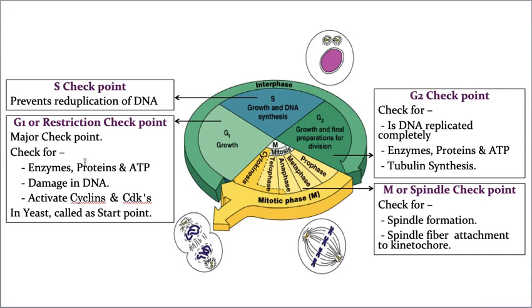Whereas for cell division, it needs ATP. If there is no energy, the cell cannot do anything. That's why it checks whether ATP is synthesized or not. So in this G1 checkpoint, enzymes, proteins, and ATP will be properly checked, along with damage in DNA, because the very next phase after G1 is nothing but the S phase. In the S phase, as I also told you in the last 5 minutes, duplication of DNA takes place.